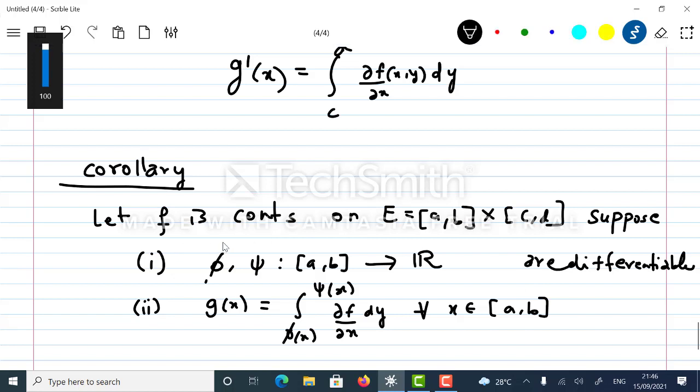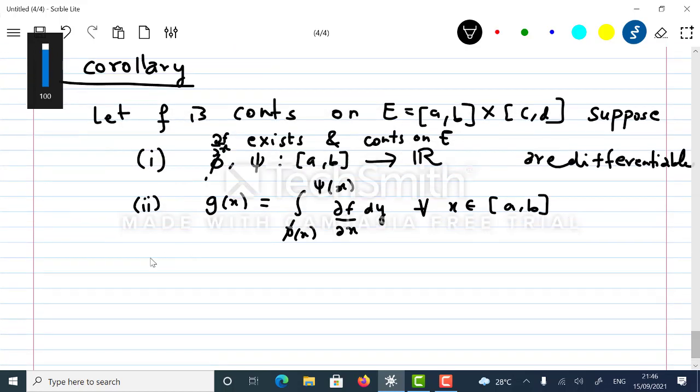One more condition I must state is that dou f upon dou x exists and is continuous on the rectangle E. If phi and psi are functions from [a, b] to R, and g of x is defined in this way, then g is definitely differentiable and the derivative of g is as follows.